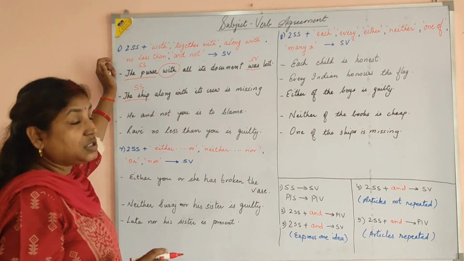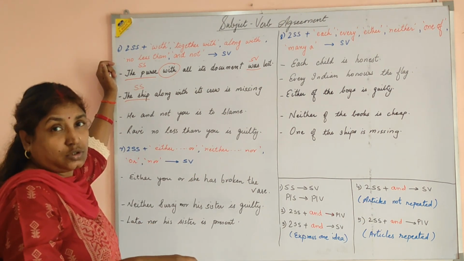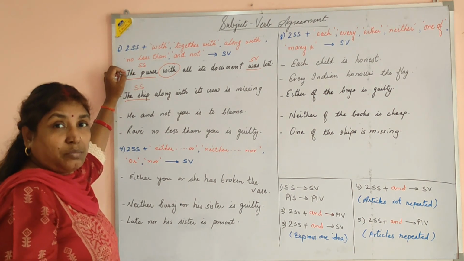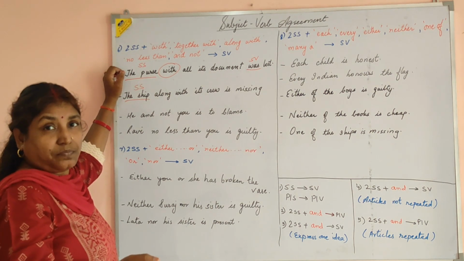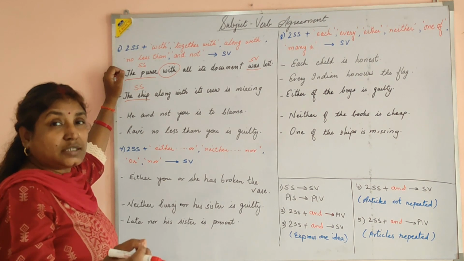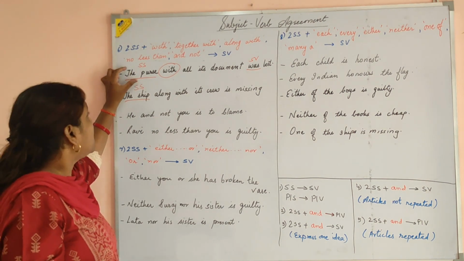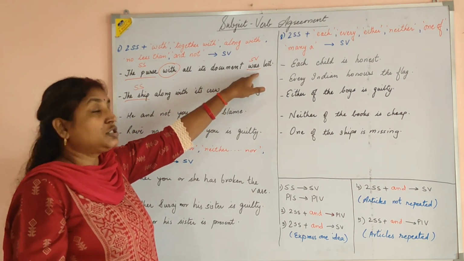When we talk about the purse, definitely all the content present in the purse is also lost. So we say the purse with all its documents. The person who is robbed of the purse has lost all the content that was present in the purse. So your main subject is the purse, which is singular, and hence your verb is singular.